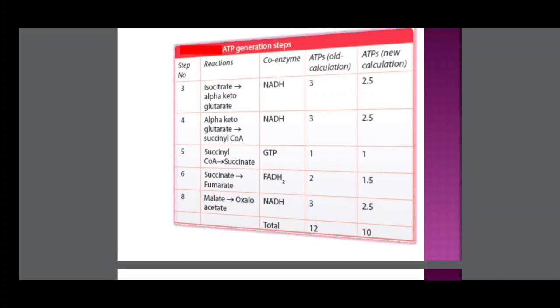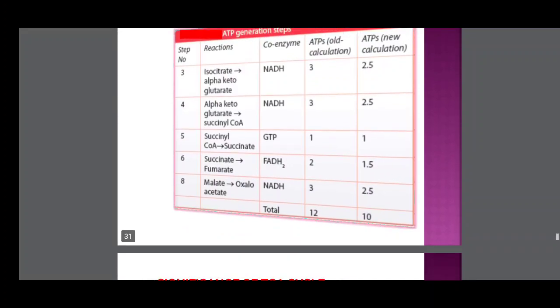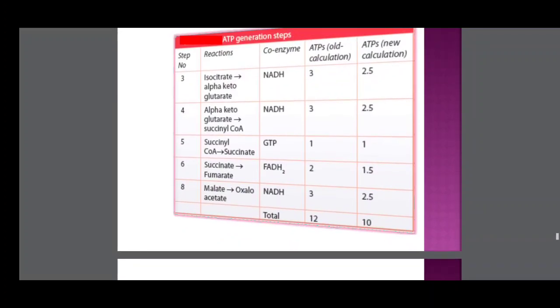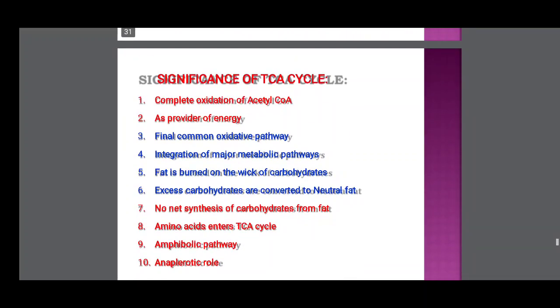NADH is 3 in the old calculation, 2.5 in the new calculation. Finally, one Krebs cycle gives 12 ATP in the old calculation, 10 ATP in the new calculation. For one glucose molecule, 24 ATP in the old calculation, 20 ATP in the new calculation.